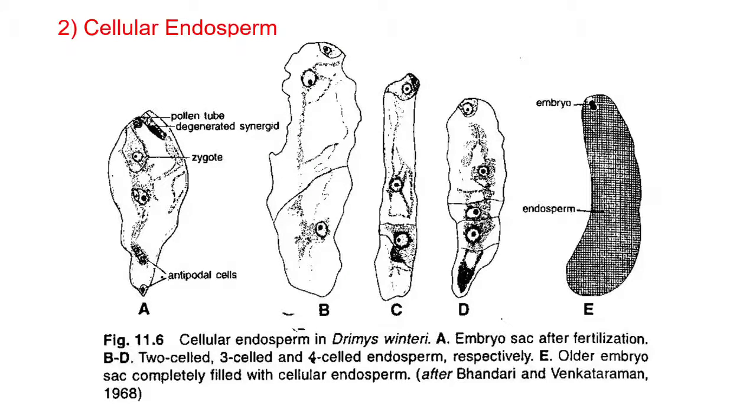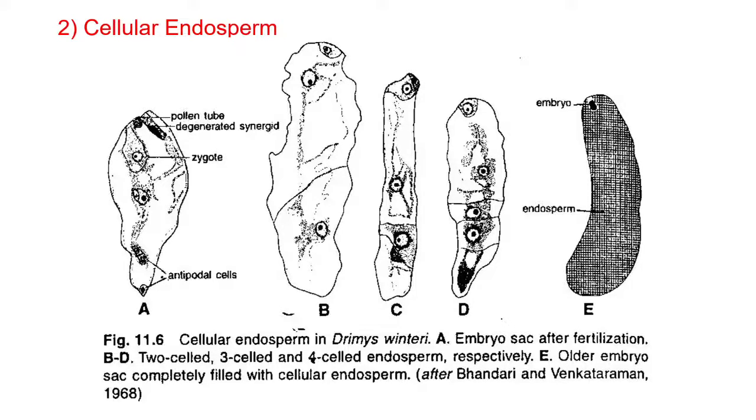The second type of endosperm is cellular. In this diagram, cellular endosperm in Drimys winteri. In this type, the first and other subsequent divisions of the primary endosperm cell are followed by cell wall formation. Now, cell wall formation takes place in the first and second division. Cell wall formation takes place from the beginning. The embryo sac becomes cellular throughout the development. Examples of cellular endosperm are balsam, datura, petunia, etc.